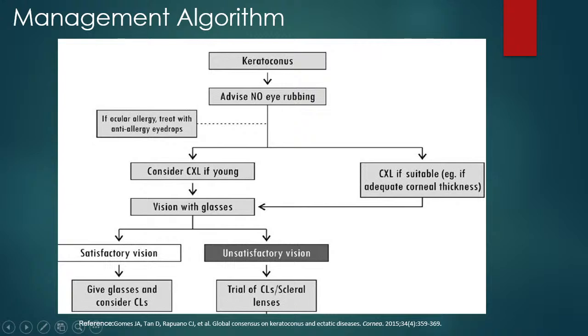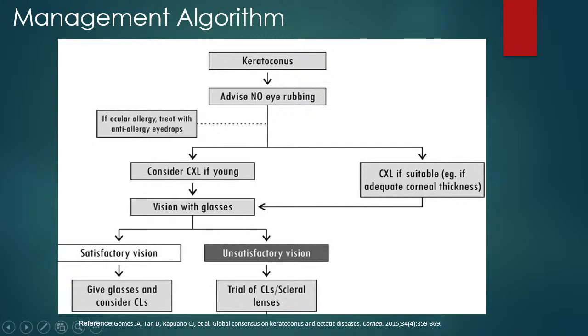So for any patient of keratoconus, when you start managing, if the patient has a history of eye rubbing or itching sensation, control of this chronic symptom is most importantly needed. This can be done using anti-allergic drops if needed. Lifestyle modifications can be advised. And frequent screening of the patient with a modality like Pentacam, which is available in our center, or in some other place if you are working using a VKG or keratometry, needs to be constantly monitored so that early picking up of the keratoconus can be done.